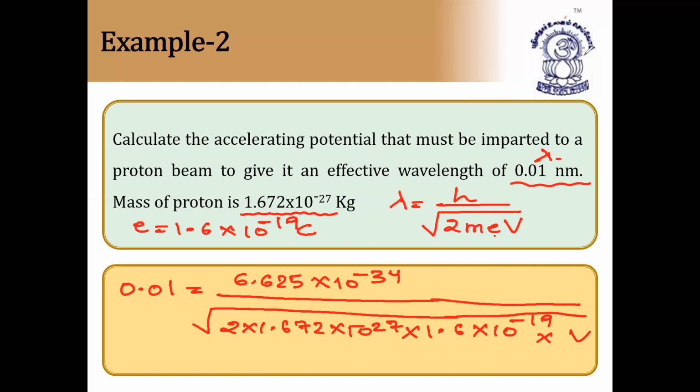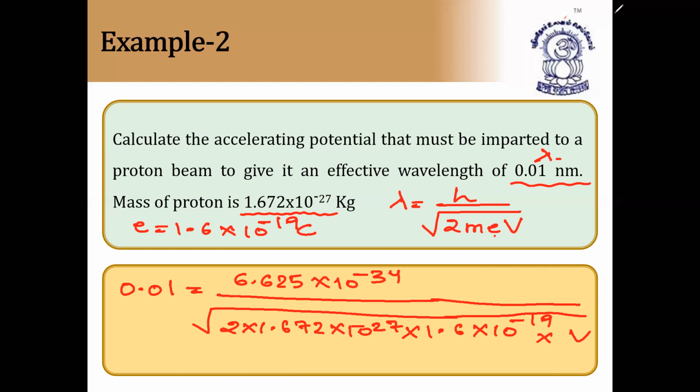They are asking in this numerical, calculate the accelerating potential that must be imparted to a proton beam to give it an effective wavelength of 0.01 nanometers. So mass of proton is also given. Even if they don't give mass of proton, you know the value, because mass of proton, electron and neutron, you have to remember compulsorily. I hope this is clear.